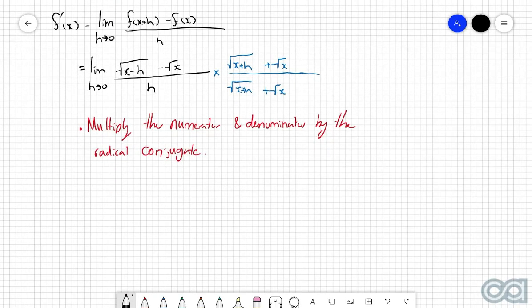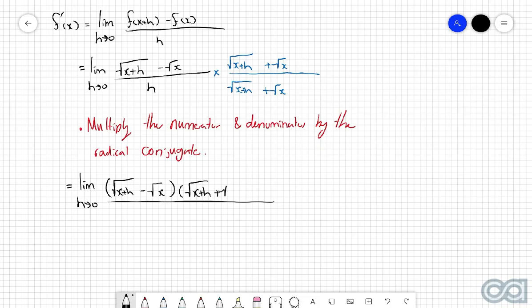Okay, so let's have a look at what happens when we expand out this and multiply. So we've got the limit of h approaching 0, and I'm just going to write these in brackets for now just to make sure we don't mess anything up. So we've got all that stuff on the top, and then once again on the bottom, I'm just going to do it as h multiplied by all of that, just to make things a little bit easier to look at.